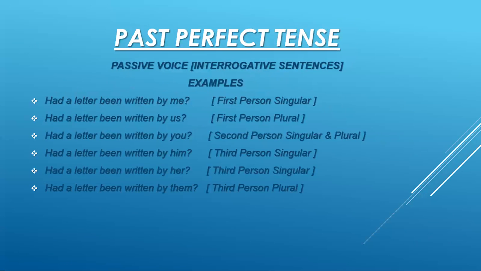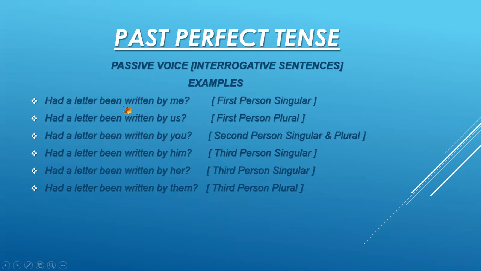Now I am showing you the examples for the interrogative sentences. You all know that interrogative sentences means the sentences which ask questions. All the sentences have the question mark at the end, and they are starting with the helping verb. We have only one helping verb, had, so we can use it with both singular and plural objects, but I have taken only the singular object example.